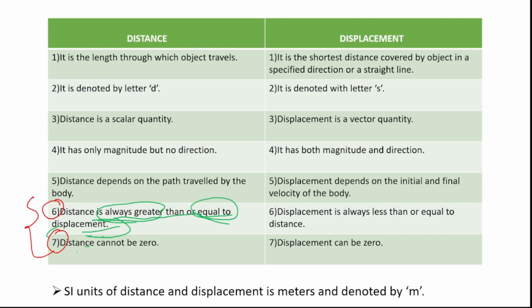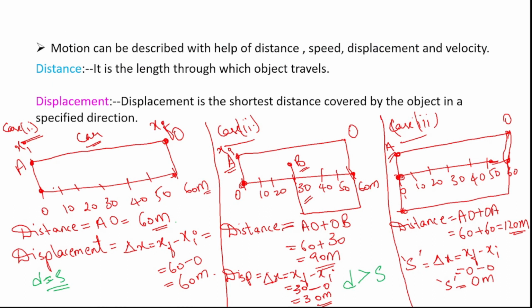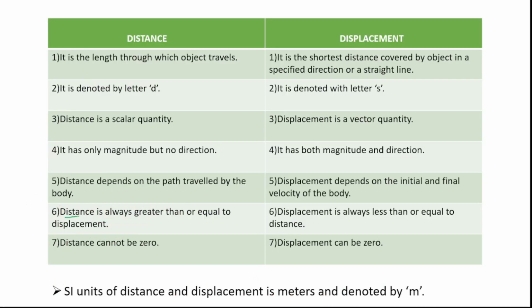And in the 7th point, distance cannot be 0. So in this third case what is happening? Distance is not becoming 0, it cannot be 0, whereas displacement can be 0, right? In this case displacement is becoming 0. So distance is always greater than or equal to displacement, whereas displacement is always less than or equal to distance.